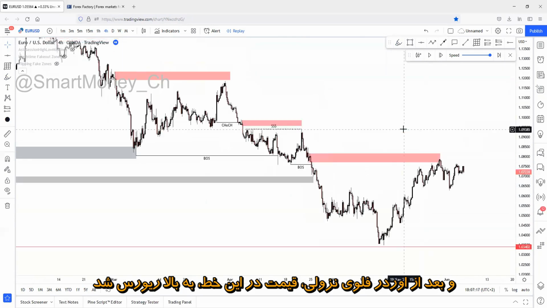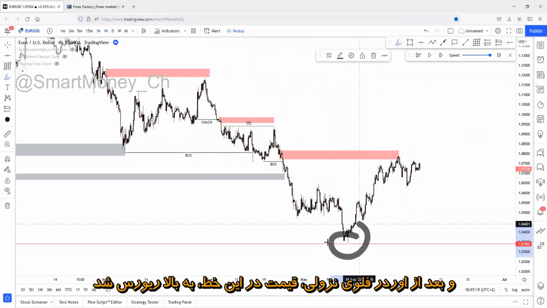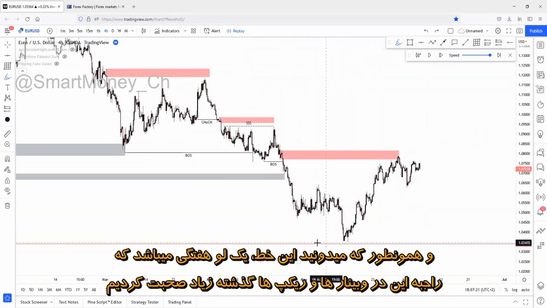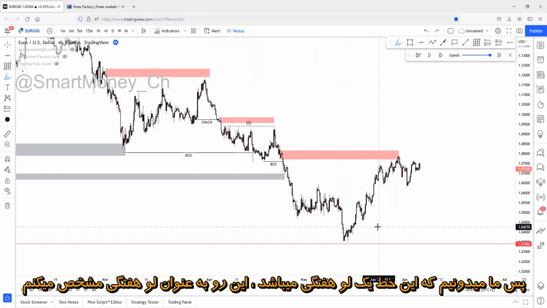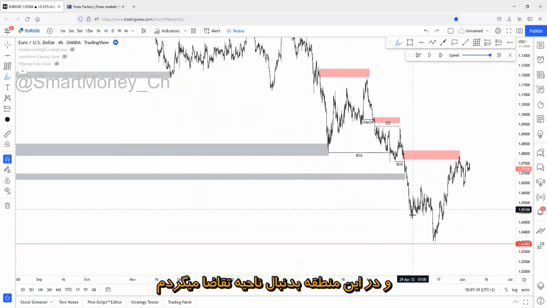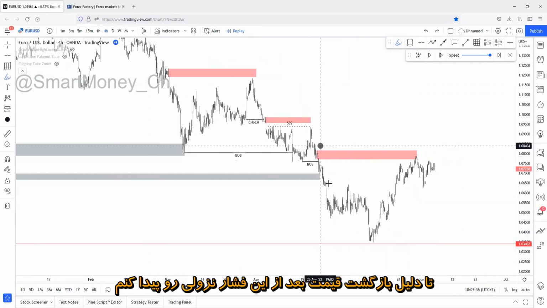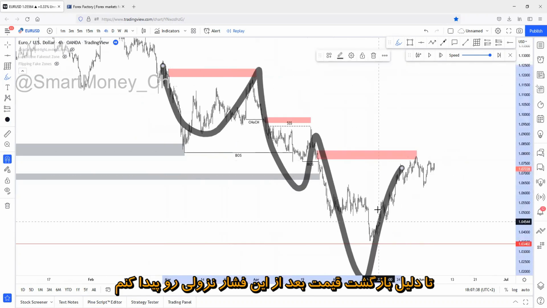And after a bearish order flow, price just reversed here at this line. And we already know that this line right here is a weekly low point, because we've talked about this several times in the past webinars, in the past recap videos, etc. So I will mark it as a weekly low point, and I will search for demand zones at this region and find the reason for this reversal after this huge bearish pressure to the downside.